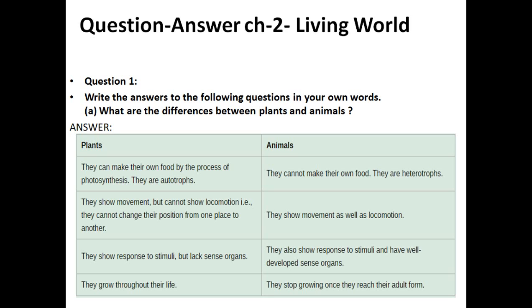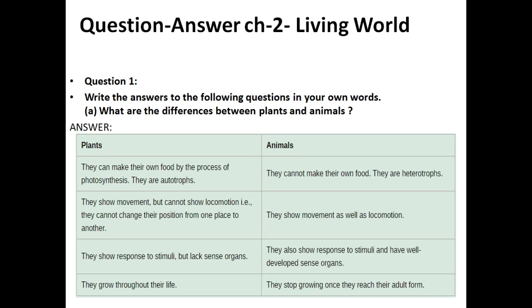Plants show response to stimuli but lack sense organs. Animals also show response to stimuli and have well developed sense organs. Plants can sense, for example, the mimosa plant we have studied. When we touch the mimosa plant, its leaves will curl. That is a type of stimulation in some plants. But no organs are well developed, so we cannot understand very clearly that plants can hear us, or see us, or respond to stimuli every time. So all the sense organs are not developed.